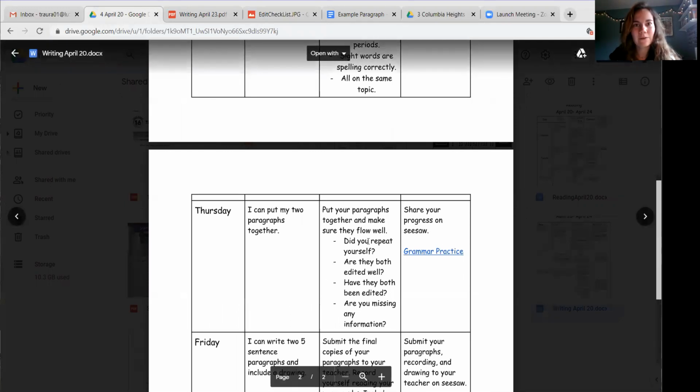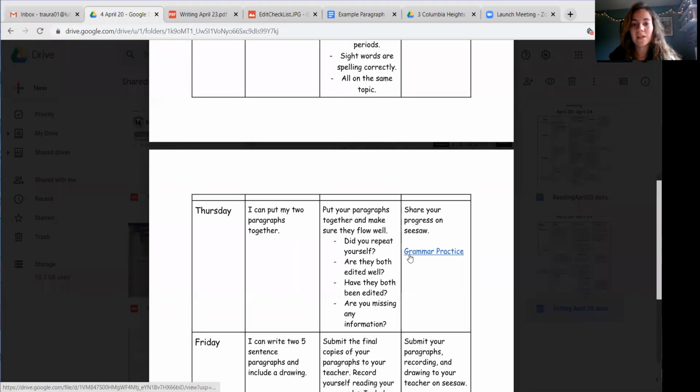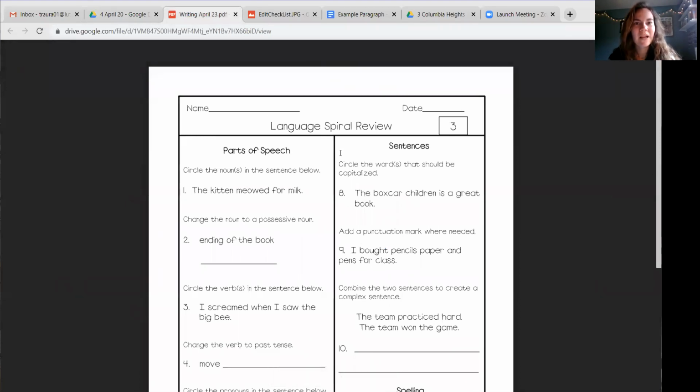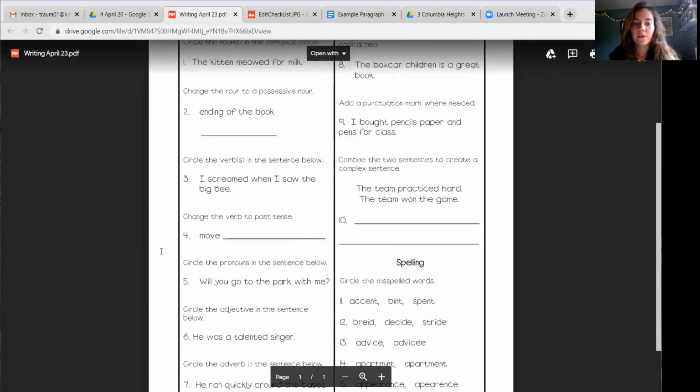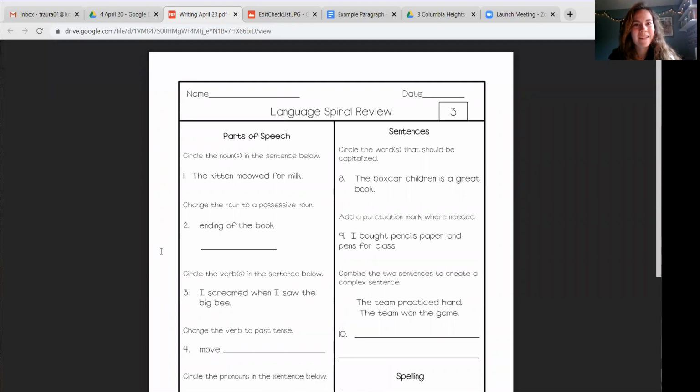So once you've done those things for today, now we have some grammar practice. So you can click that link and that will bring you right to this page. And I know that you've all done some of this before, so I'm not gonna go through it with you, but you just look through some of it and answer the questions. And it's really good practice for grammar that'll help you write even better paragraphs in the future too.